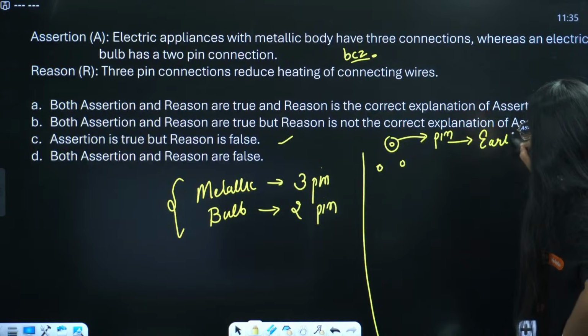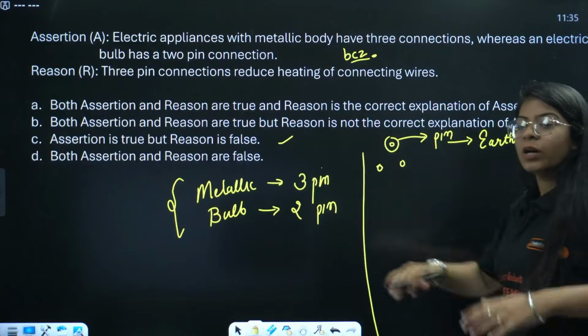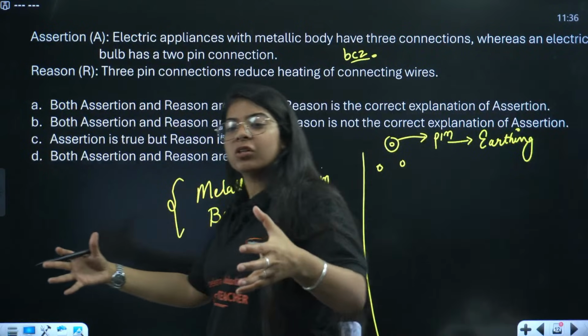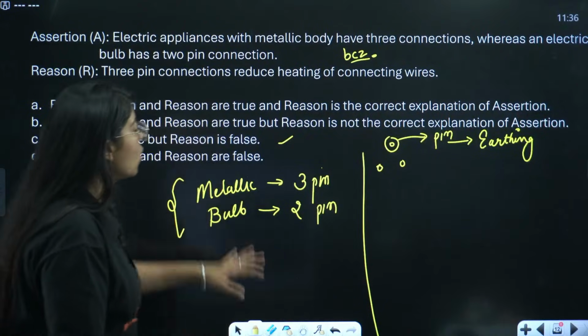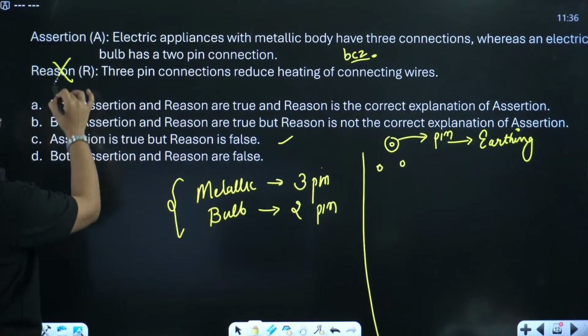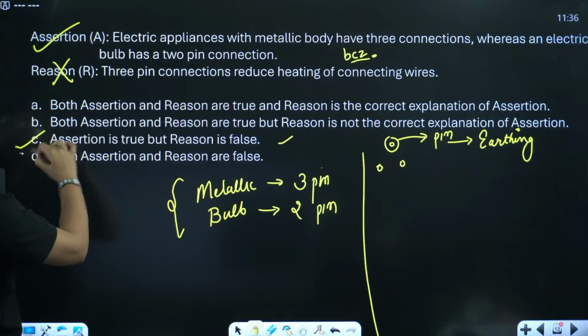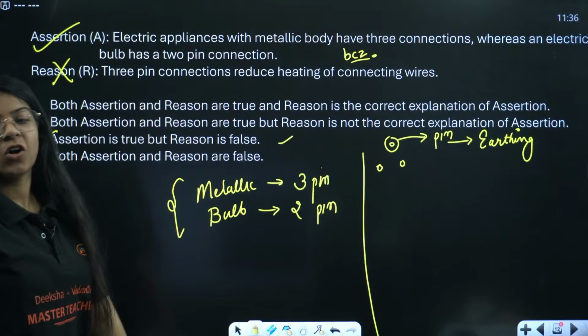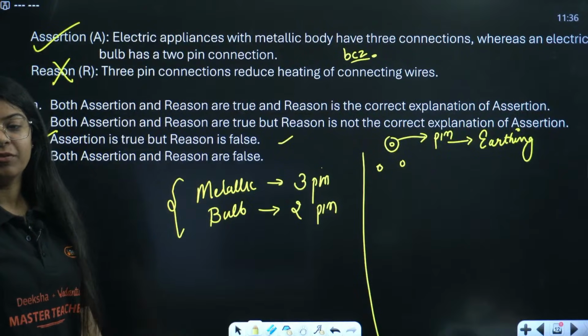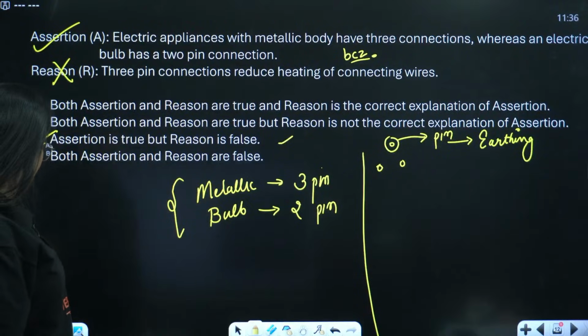As Sharmaji said, this third pin is used for earthing, to collect all the excessive charge on the metallic body and to pass it on to the earth, right? So reason is false, assertion is true, right? So C will be the correct option. Very good. Lakshika is also saying C. Very good, all of you. Okay, let's move on to the next question.